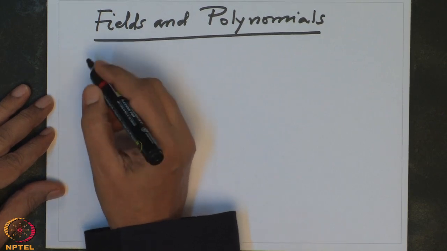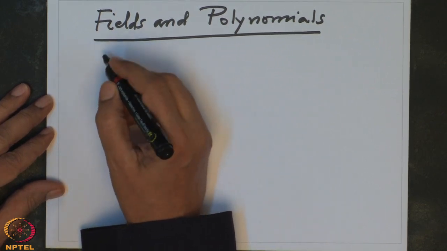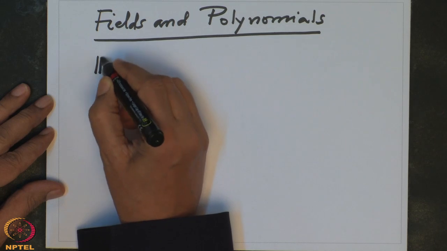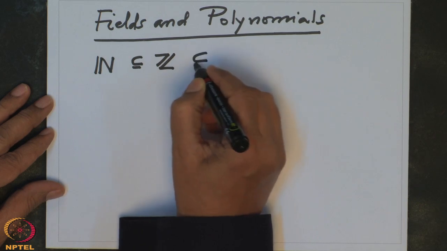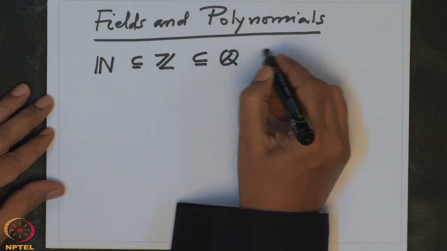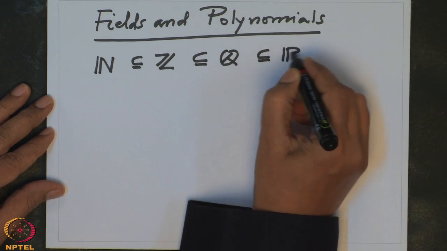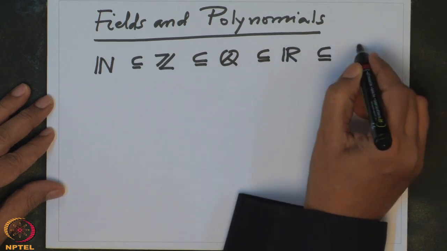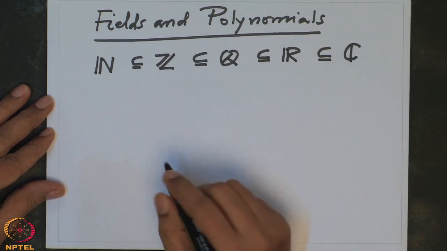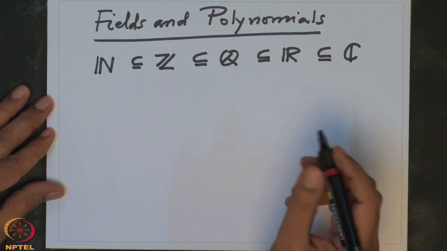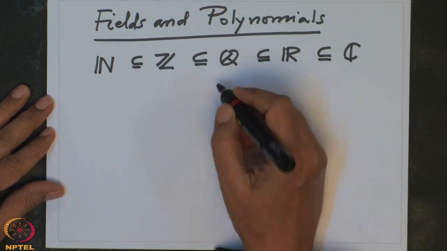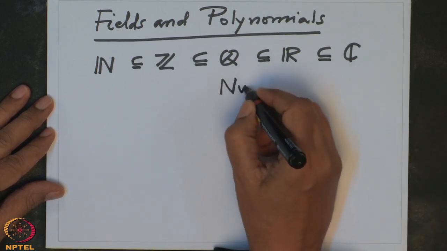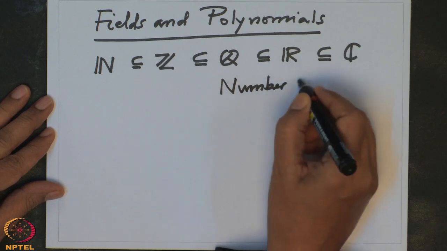So, first, as we just mentioned, for completeness, our notation is: set of natural numbers N, set of integers Z, set of rational numbers Q, set of real numbers R, and set of complex numbers C. I will assume that participants are familiar with these number systems. I will keep referring to them as number systems.